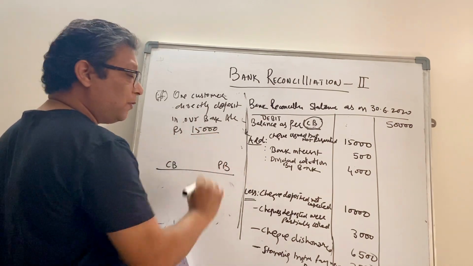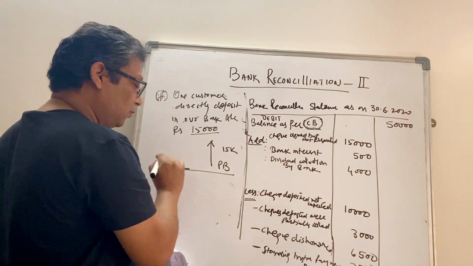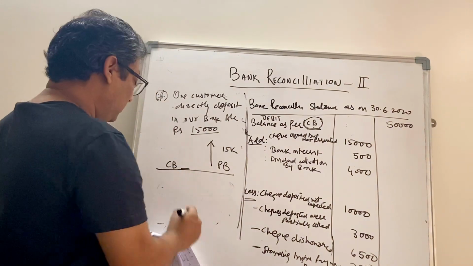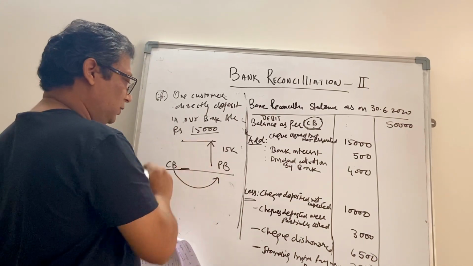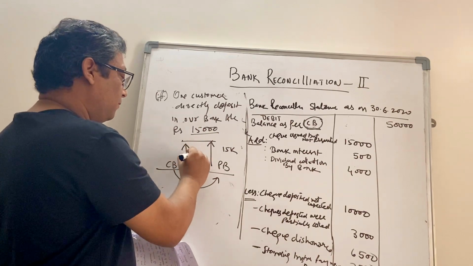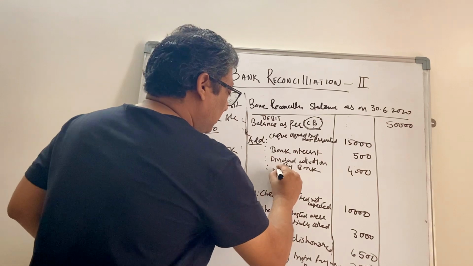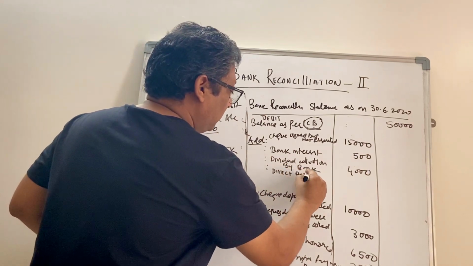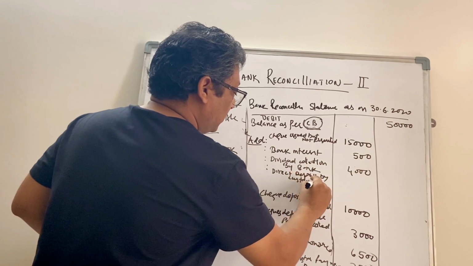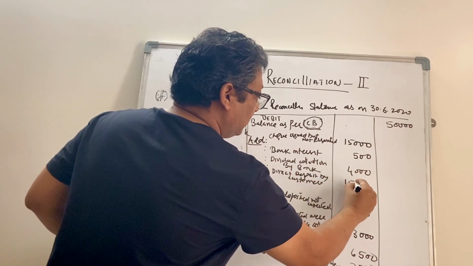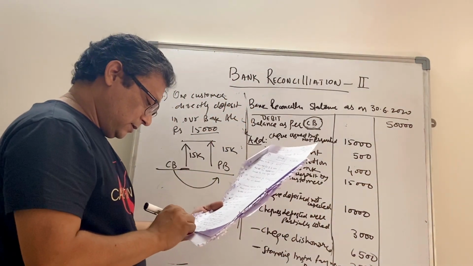If somebody is depositing in our account, the bank has made that entry of 15,000. The cash book is the same as it is. So moving from cash book to passbook, to reach the balance the arrow goes up by 15,000. We'll mention direct deposit by customer. Okay, 15,000 is directly deposited by the customer.